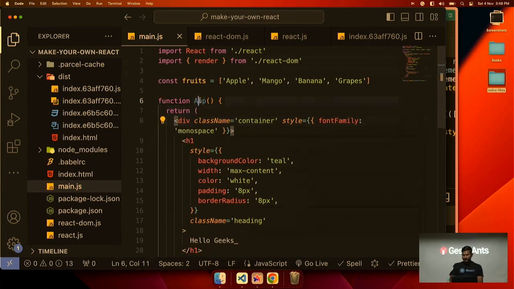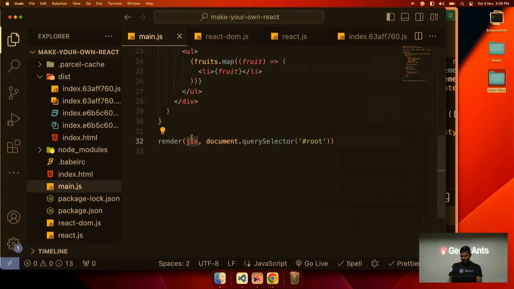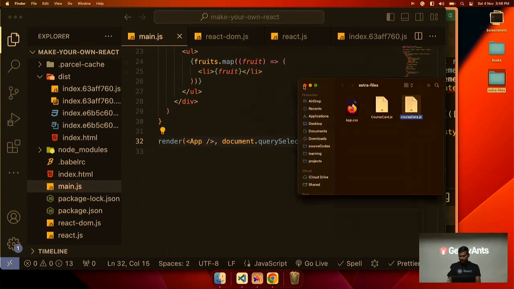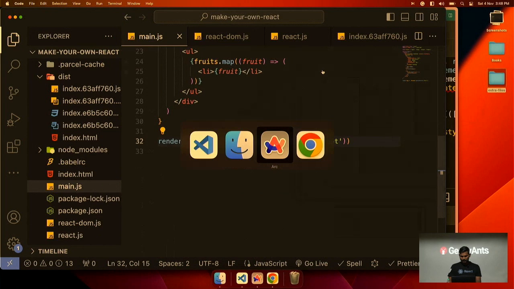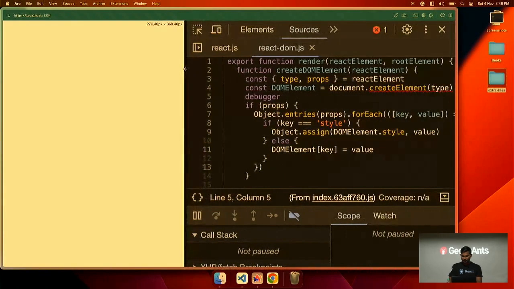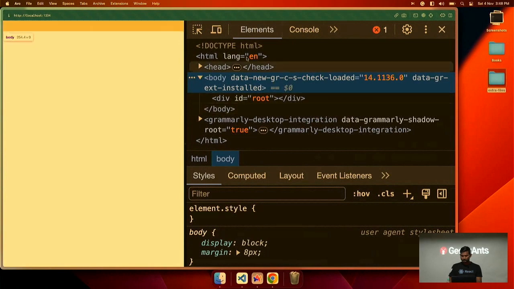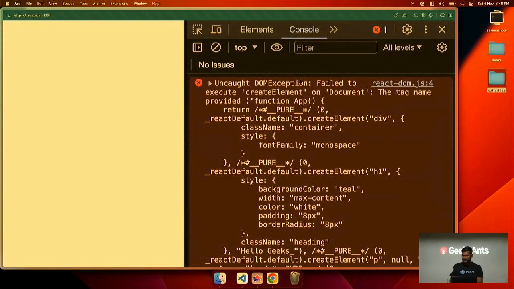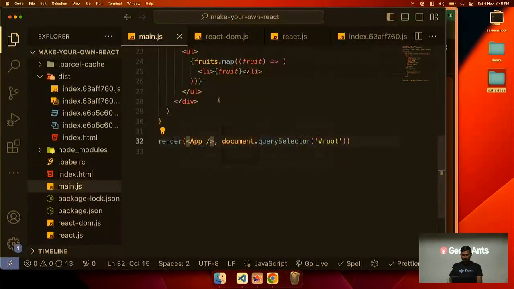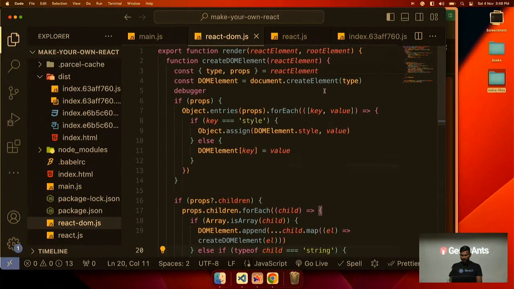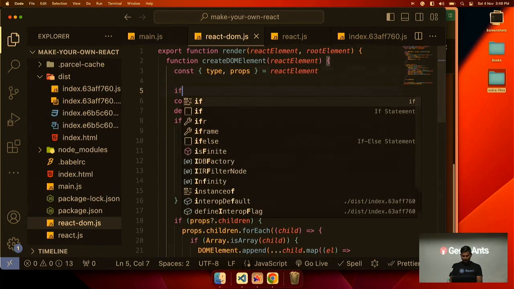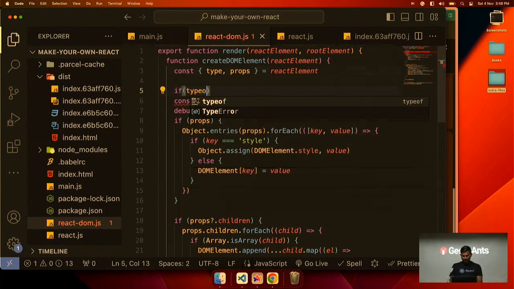So I have returned this, and now if I want to use it like a component, we will use it like this. But again, this will give an error because we have not told how to handle this component. In the browser console it gives an error because it does not understand how to create this. So we will check if the type of our React element is a function.